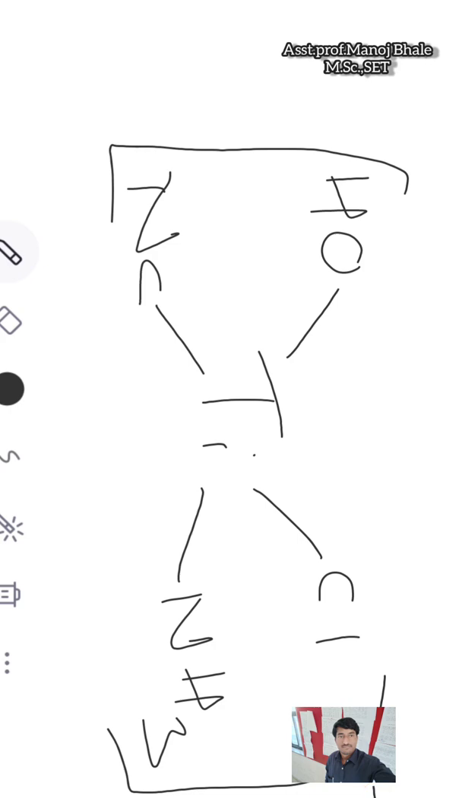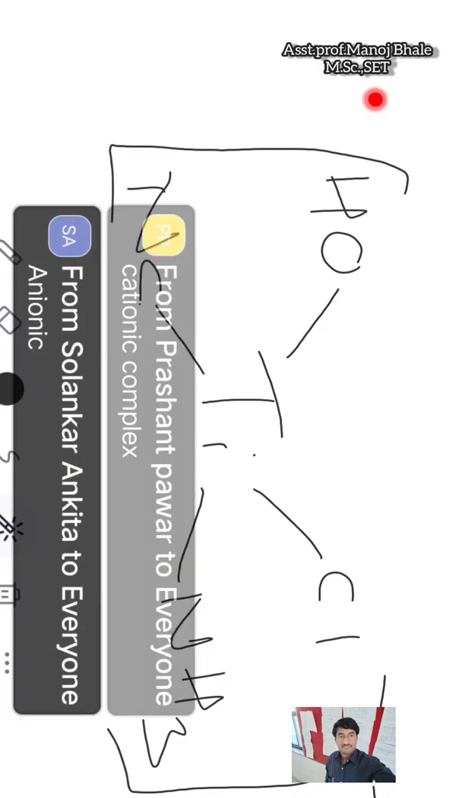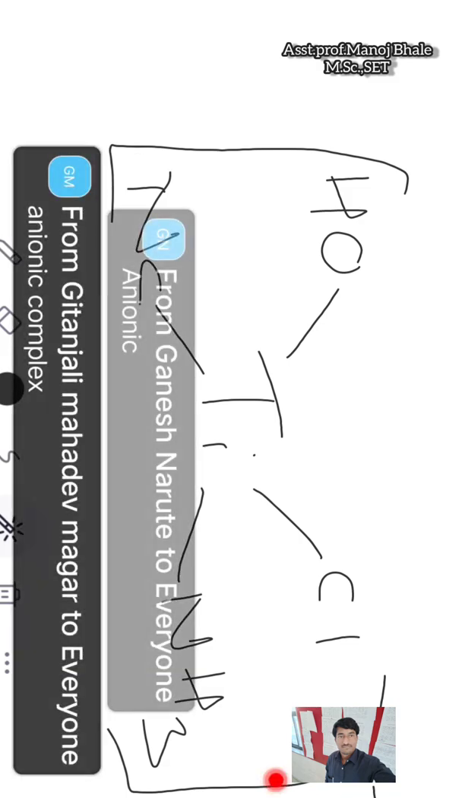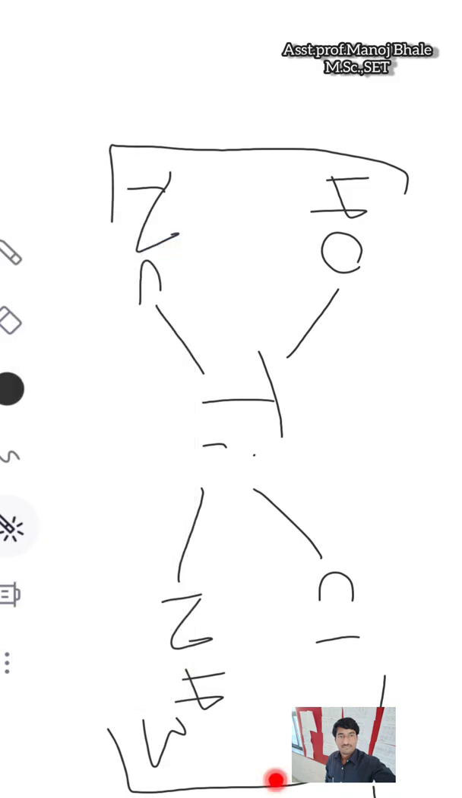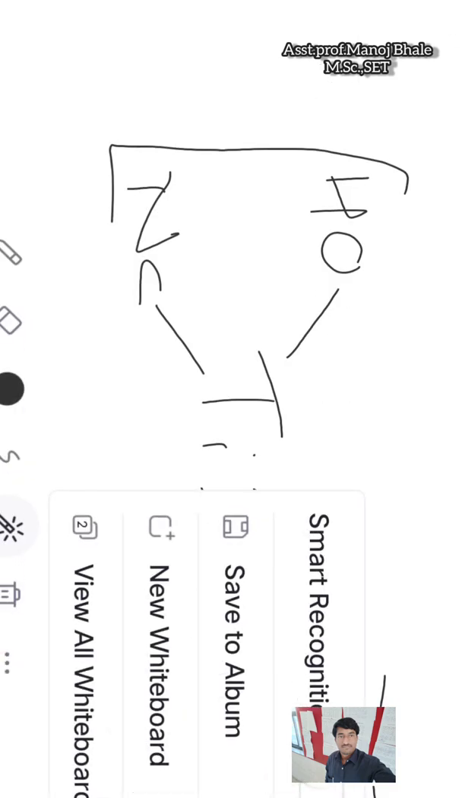Now all students identify the given example: cationic sphere complex, anionic sphere complex, or neutral sphere complex. Identify, all students. This is the example of the anionic sphere complex which is given there. Now the next example I am writing here.